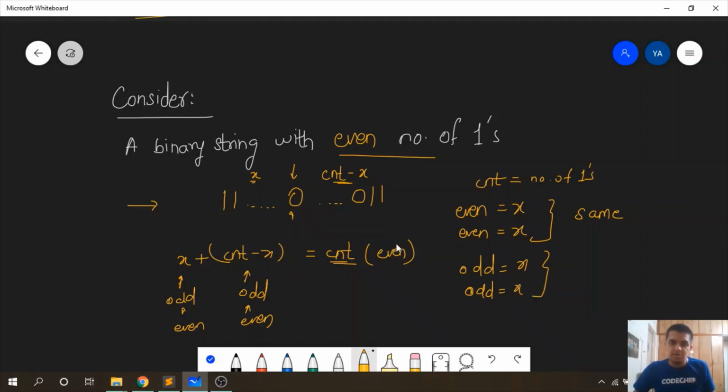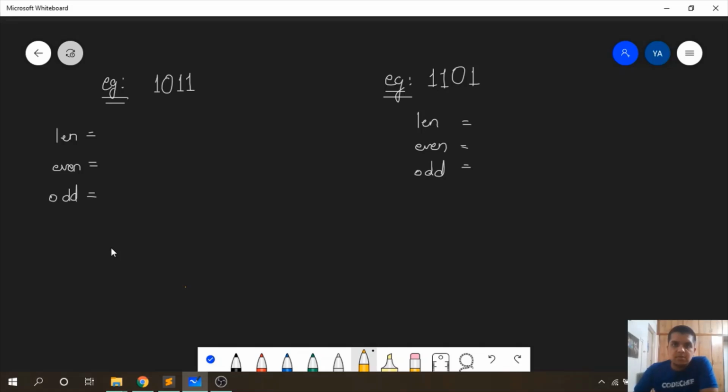Therefore, these two strings with the same length, having an even number of ones in them, and being the reverse of each other, both of these strings will be equivalent to each other. Therefore, we can state that if length, even count and odd count are the same, then two strings are considered to be equivalent. Let us see another example to prove that strings not following the parameters are considered non-equivalent.